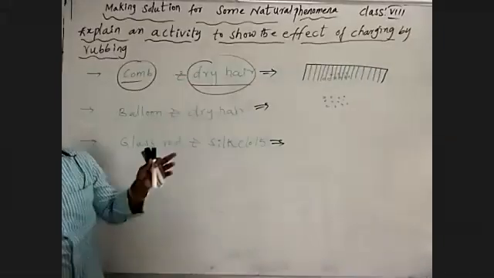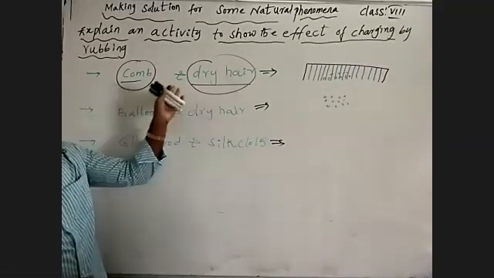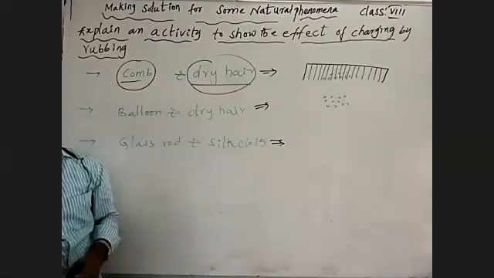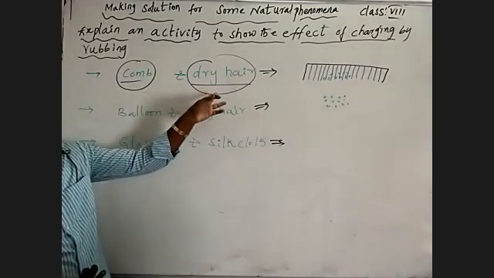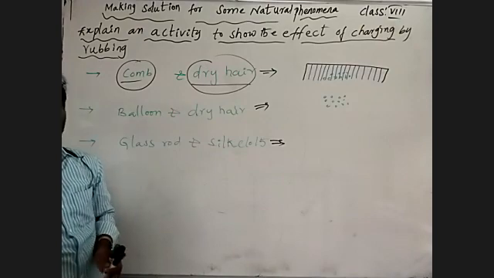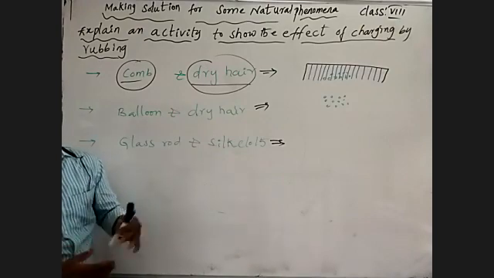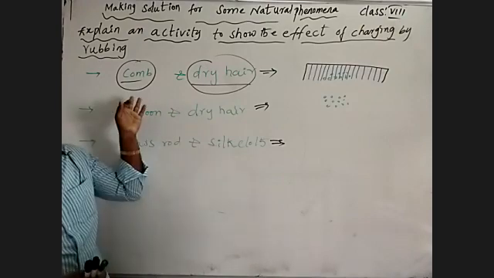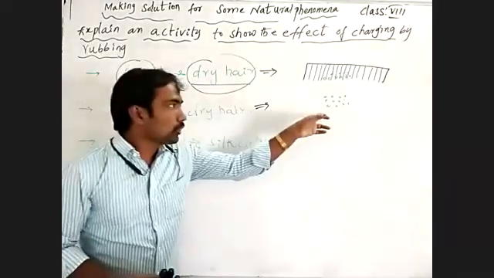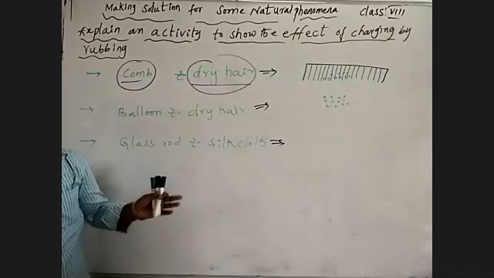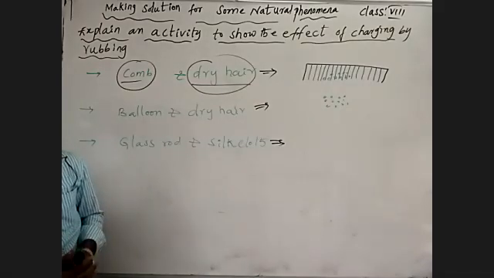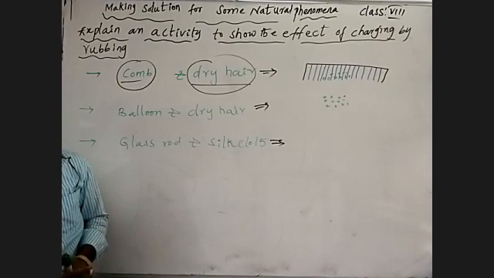We rubbed the comb on dry hair. After rubbing, if you bring that comb near the tiny pieces of paper, we observe that the tiny particles are attracted by the rubbed comb.